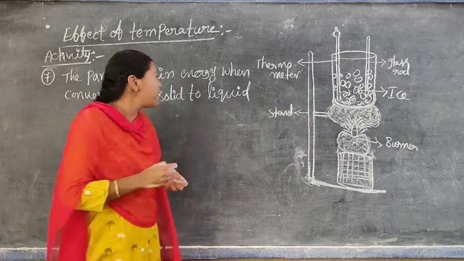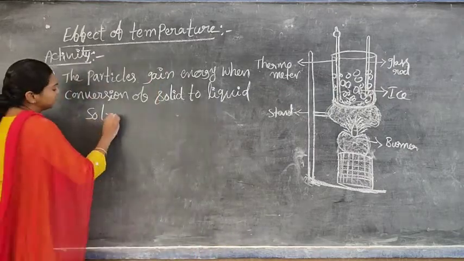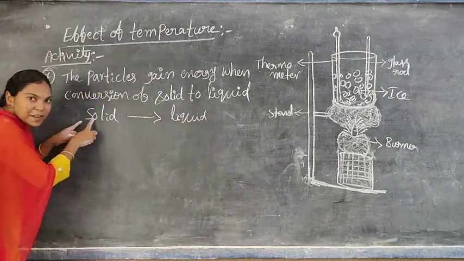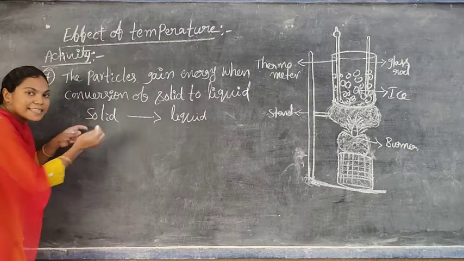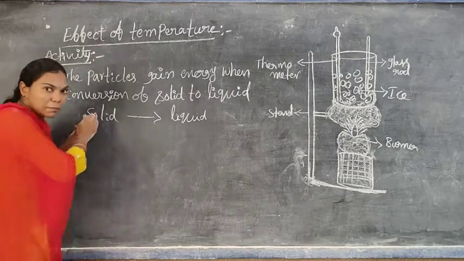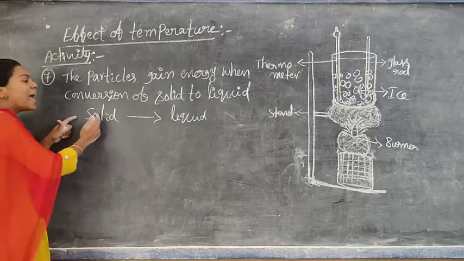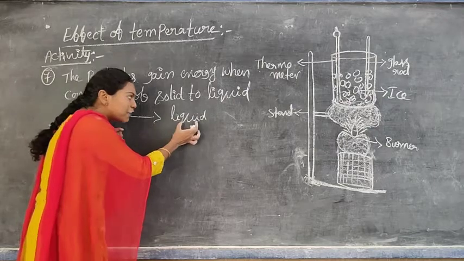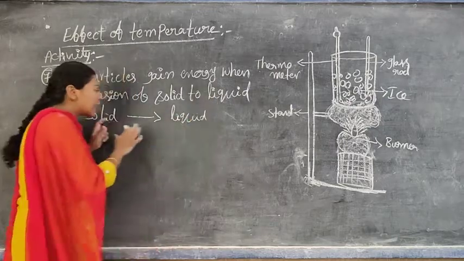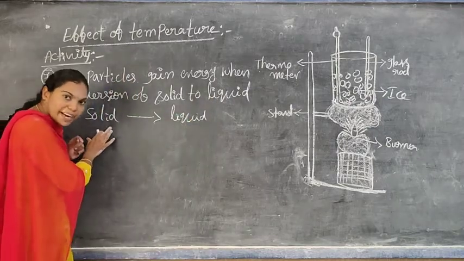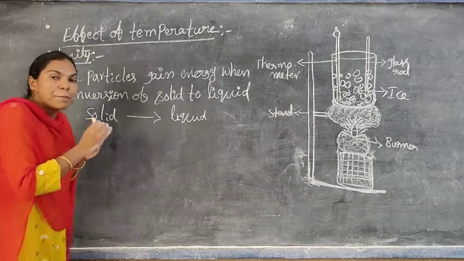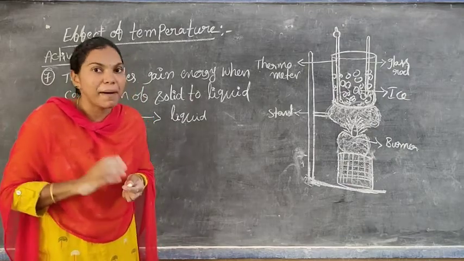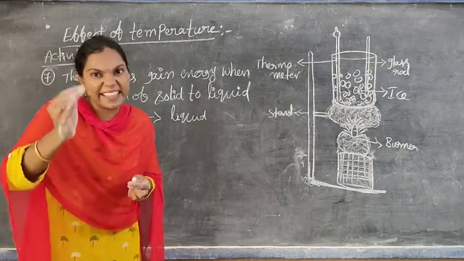When the solid is converted into liquid, these particles gain additional energy and are converted into liquid particles. So the liquid particles contain more energy compared to the solid particles. Do you understand this point? The particles in the solid state have less energy compared to the particles in the liquid state at the same temperature.